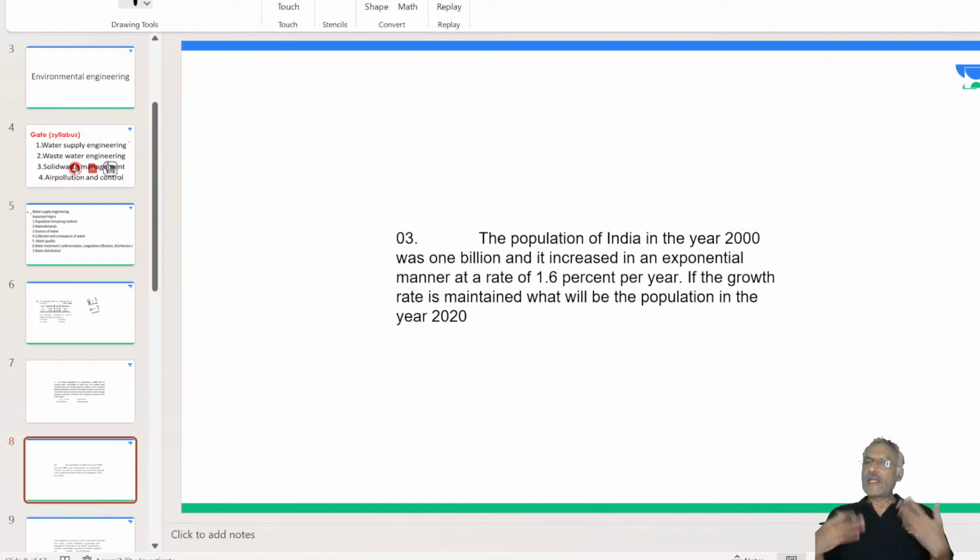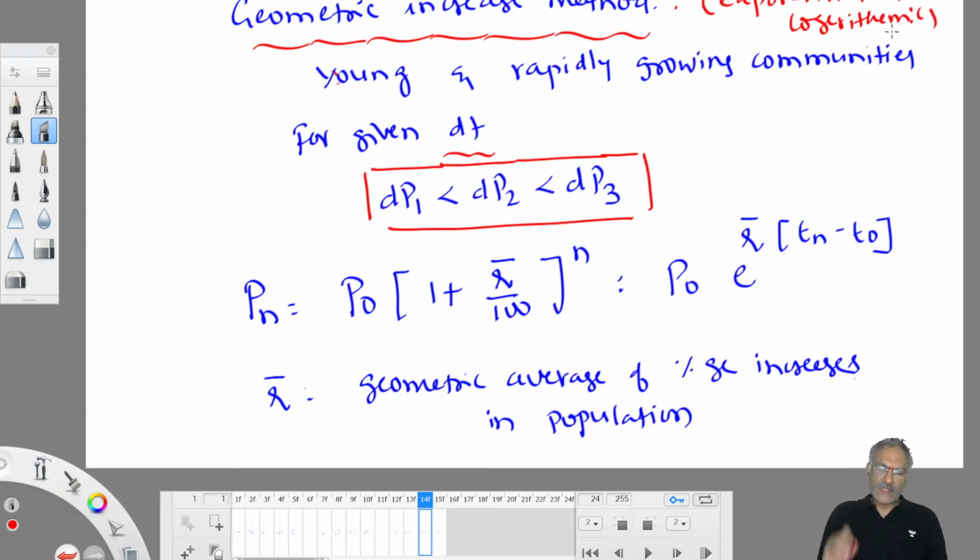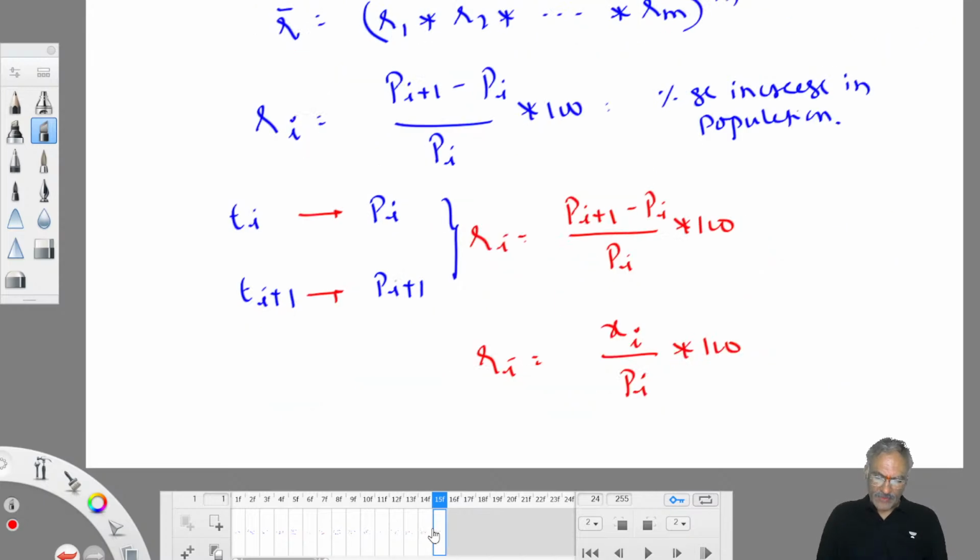It is growing at an exponential rate. Exponential rate means what? It is nothing but geometric growth. In statistics they call it geometric growth. Mathematically it is called exponential growth or logarithmic growth.